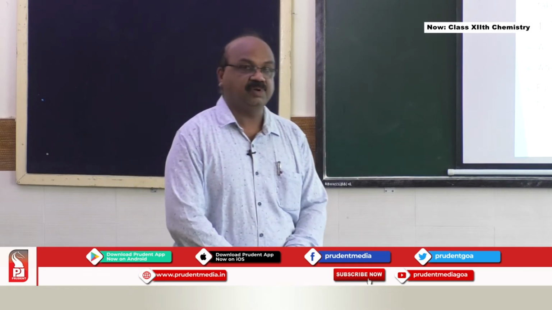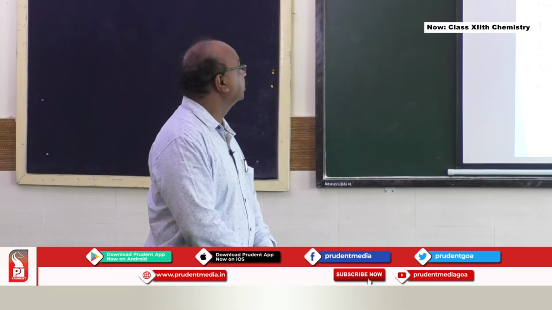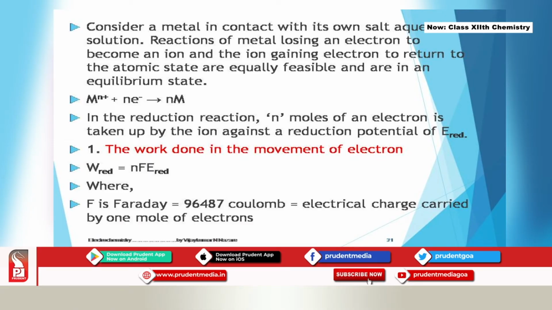Let's try to understand one more concept with respect to this. Consider a metal in contact with its own salt aqueous solution. The reactions of the metal losing an electron to become an ion, and gaining an electron to return to the atomic state, are equally feasible and are in an equilibrium state: M n plus plus n electrons giving you n times M. In the reduction reaction, n moles of electrons are taken up by the ion against the reduction potential of E red.